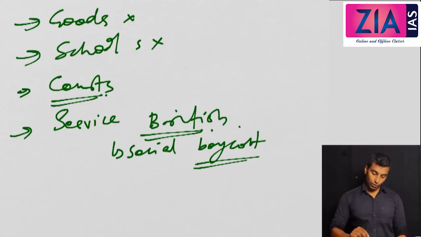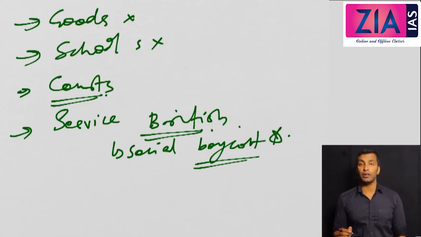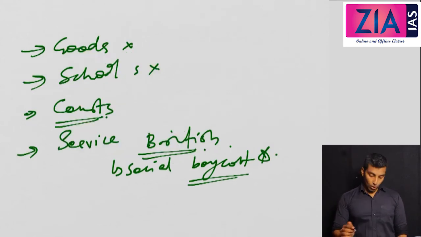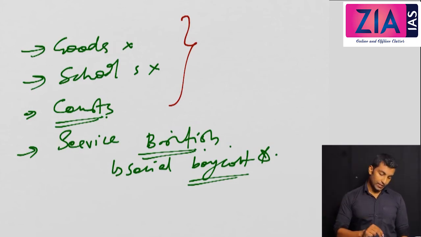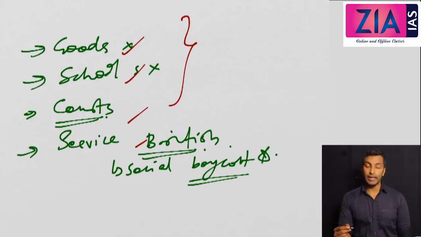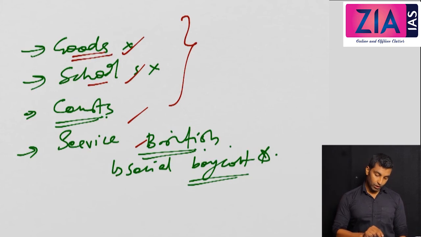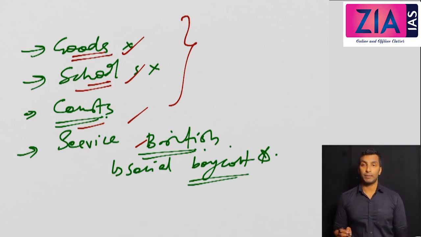Okay. So this is one of the most important points. So I hope you understood what all things we have discussed till now. We just discussed the causes. So two versions we have seen, and we have seen the boycott, right? So boycott of goods, boycott of schools, courts, and services given to the British.